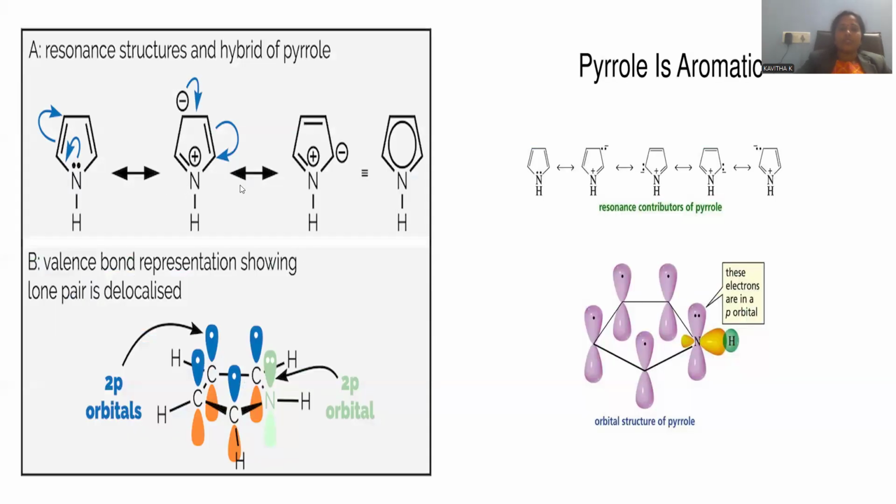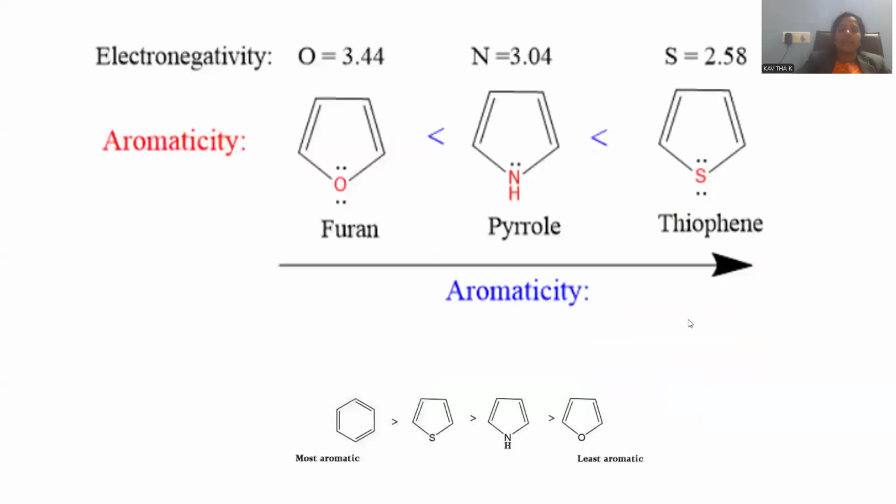Let me show the resonance structures. Various resonance structures are possible whenever we are delocalizing the pi electrons, so that a resonance hybrid will be originated. That is clearly mentioned, and this is the reason why it is aromatic in nature.